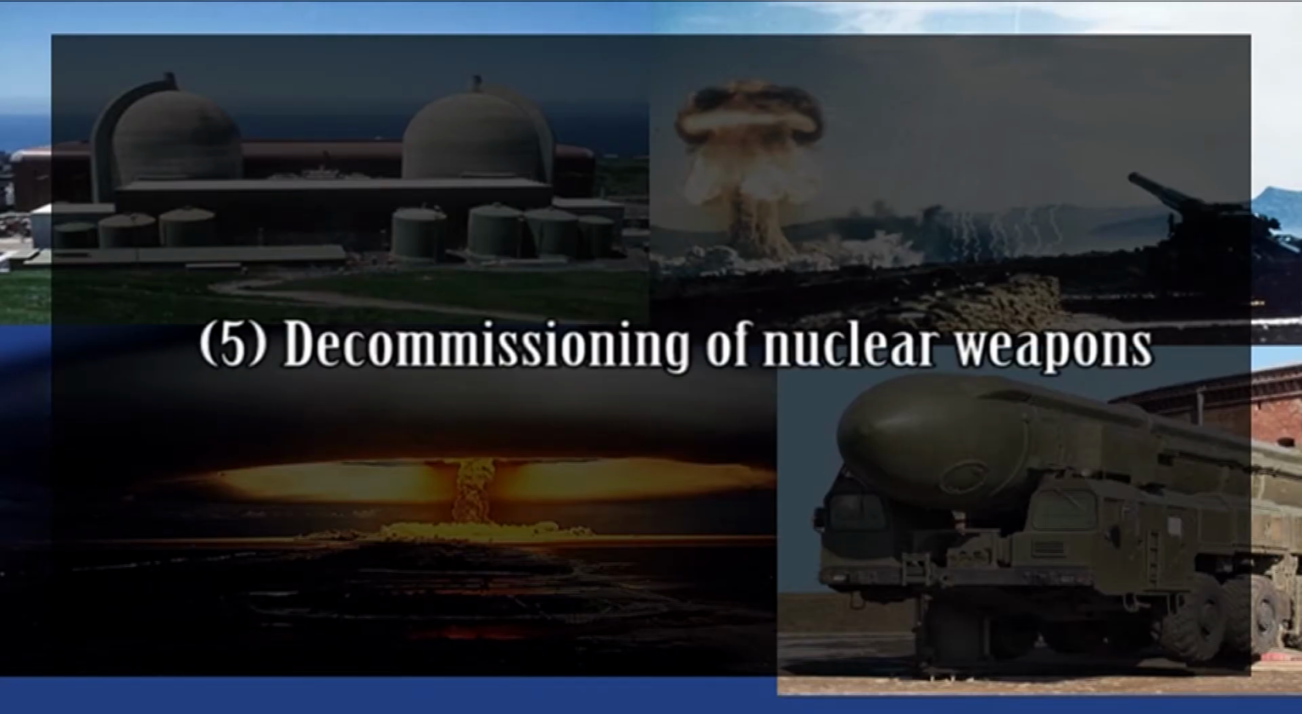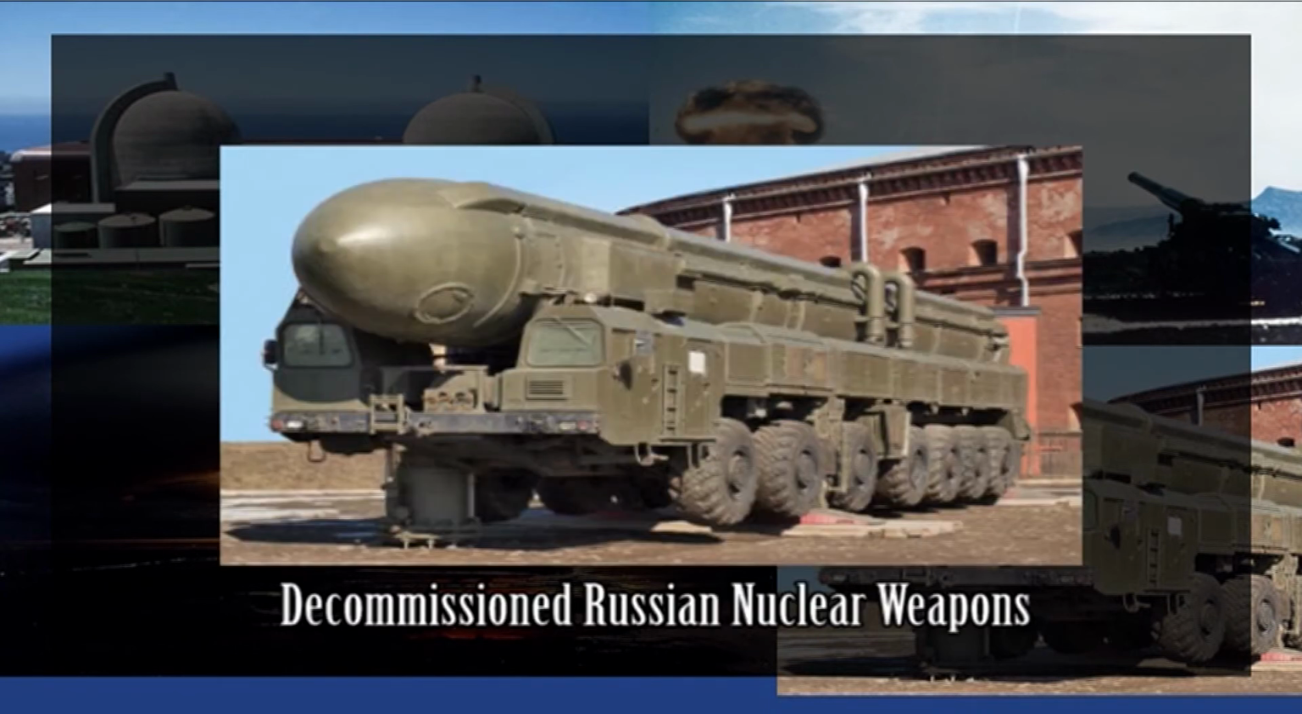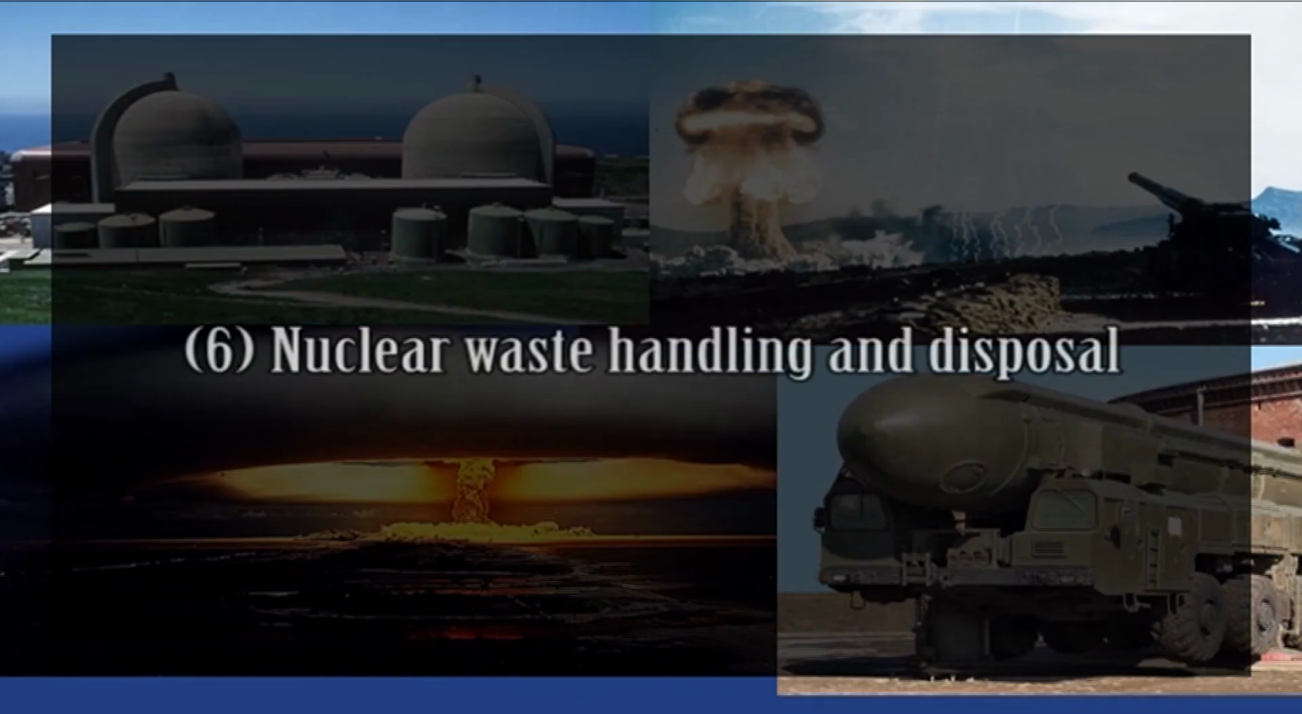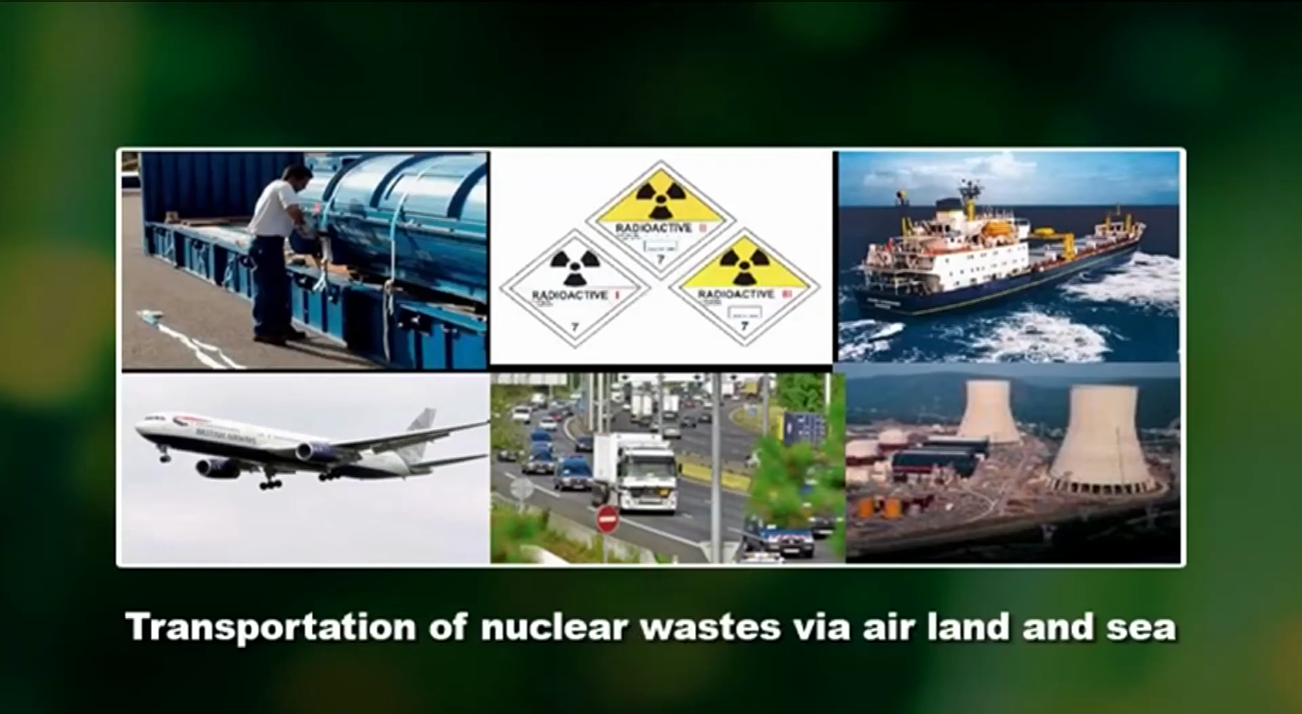Now, number fifth, decommissioning of nuclear weapons. The decommissioning of nuclear weapons causes slightly more radioactive pollution than the production. However, the waste, that is alpha particles, is still of low risk and not dangerous unless ingested. Number six, nuclear waste handling and disposal. Transportation of nuclear waste from one place to another by modes of transportation, that is air, land, water, and sea, possibly brings serious hazards to the environment if they are not maintained carefully. The radioactivity may thus contaminate and propagate through air, water, and soil as well.